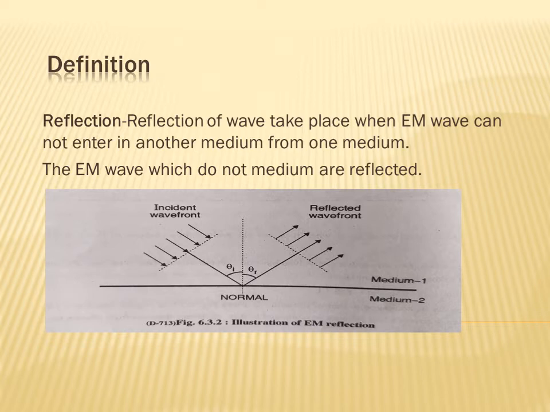Some of the important properties of radio waves are: first, reflection; second, refraction; third, diffraction; and fourth, interference. So the properties of radio waves are reflection, refraction, diffraction, and interference.